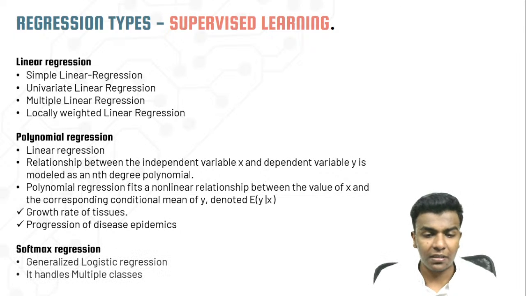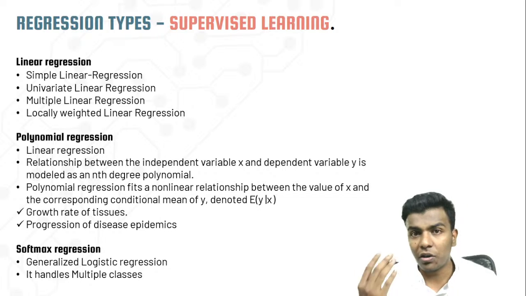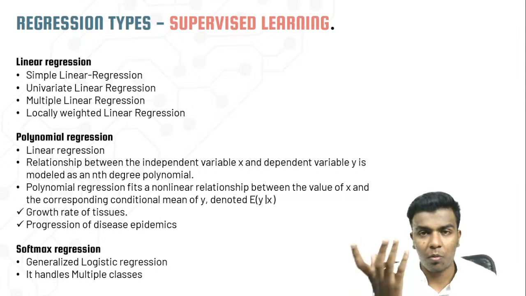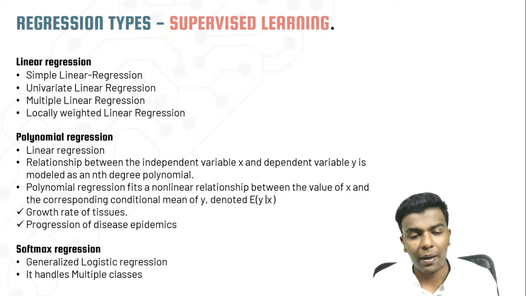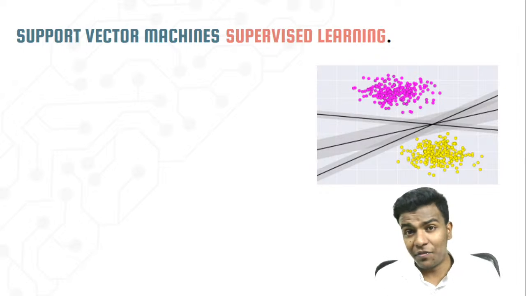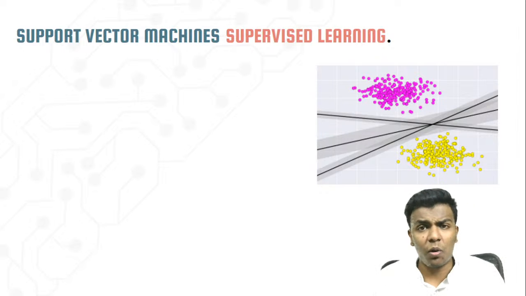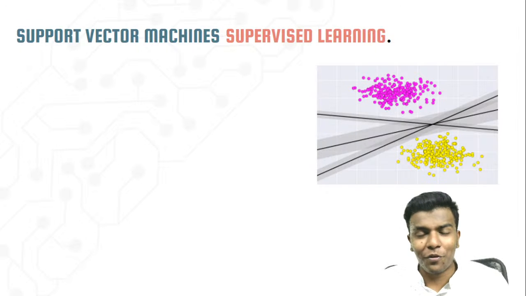Softmax regression is also there. It is one kind of generalized logistic regression, and it handles multiple classes, because before we only had two binary classes, 0 or 1. But if you take softmax, it is going to do multiple classification. And then SVM. SVM is also one major algorithm which we use. I hope we have used it before, right?